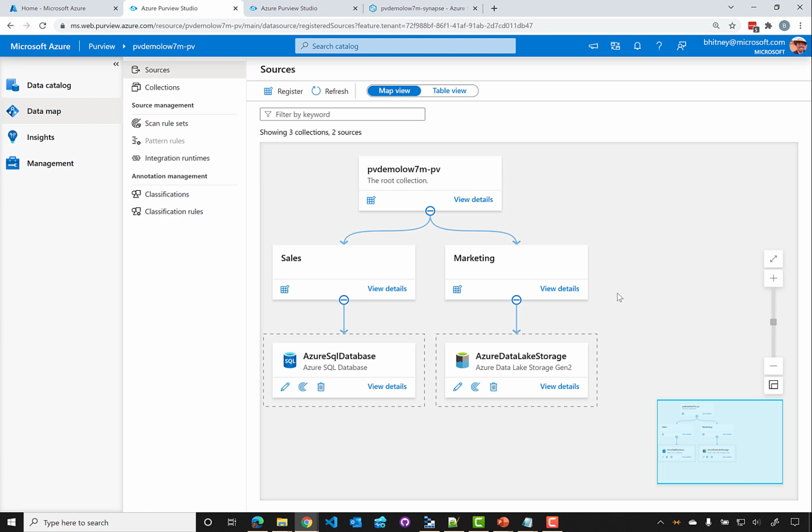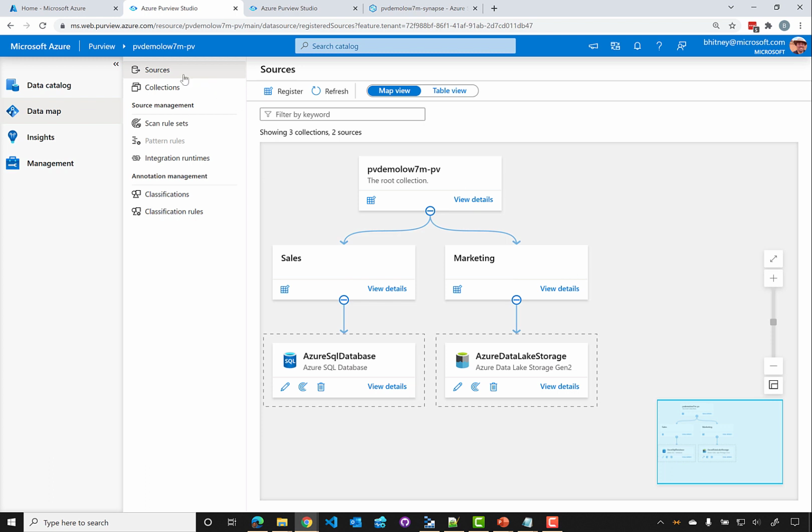Typically, we would break this down to whatever makes sense for our organization. So in this case, we have a sales collection, and then we have a marketing collection. That might not be appropriate for every organization. They could be broken down by business group, by geography. So you might have a North America collection and then business groups within North America, for example. So really the idea with a collection is that it's a logical grouping of resources, and those collections can also contain sub-collections. So however it makes the most sense is how you would lay out your collections. So in this case, we've got a sales and marketing collection.